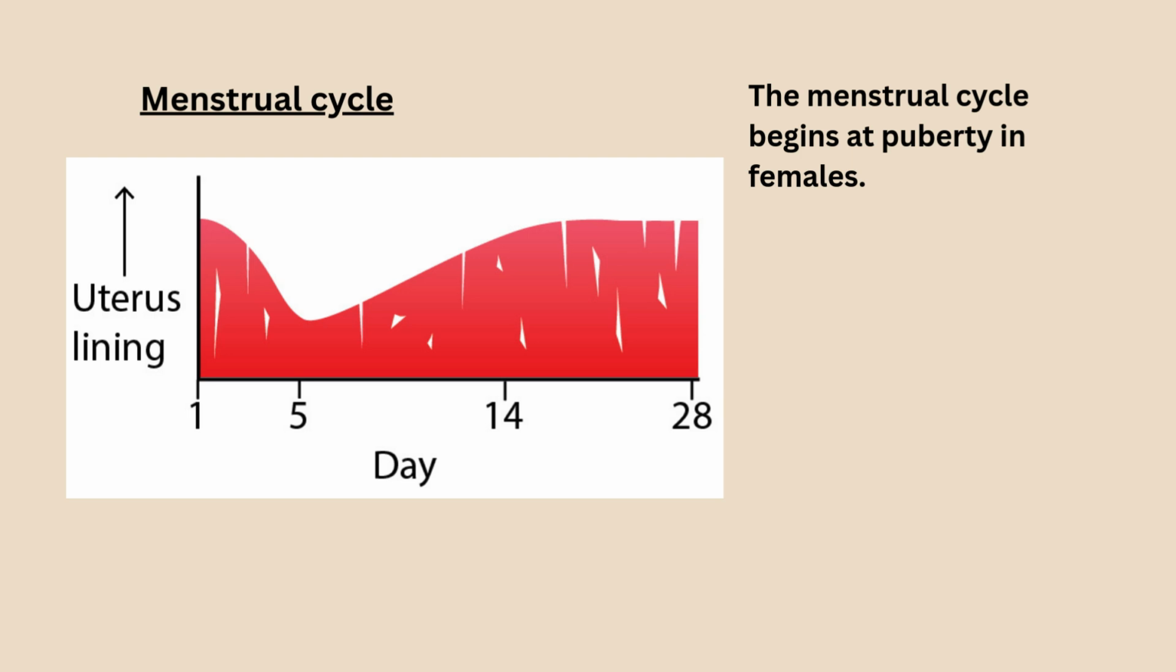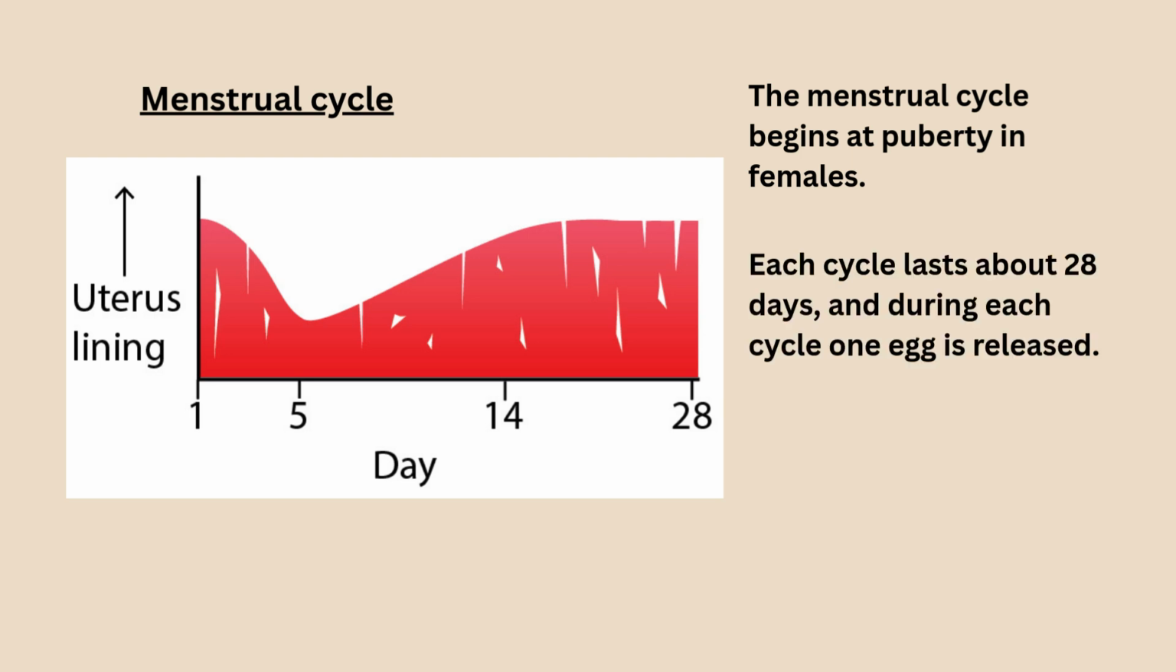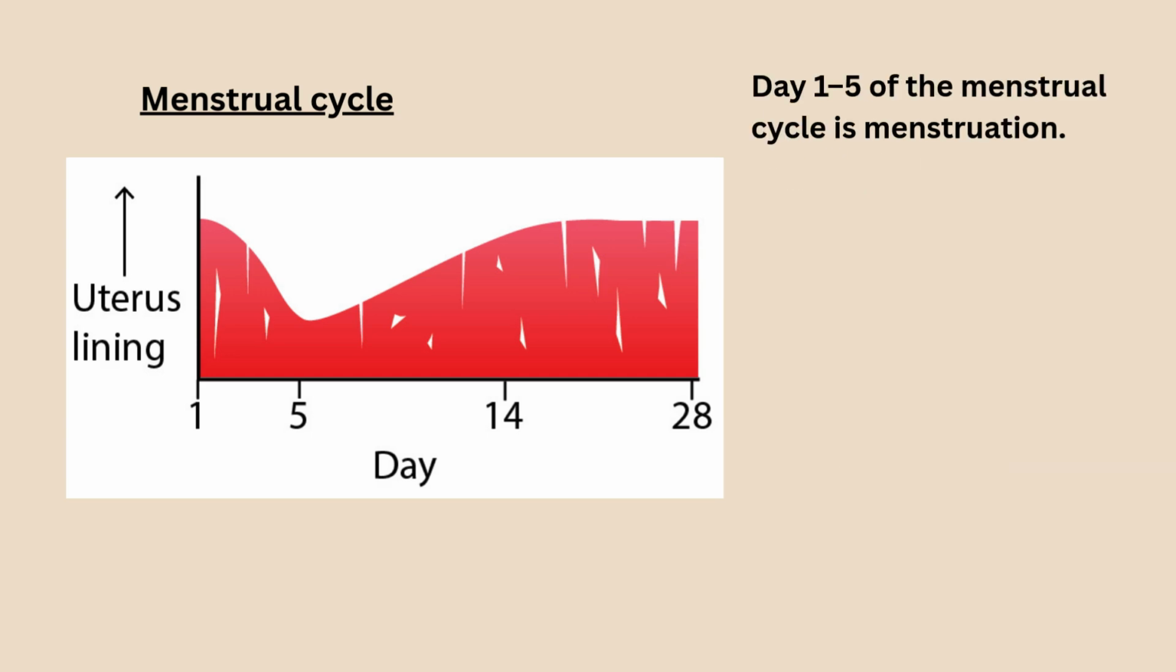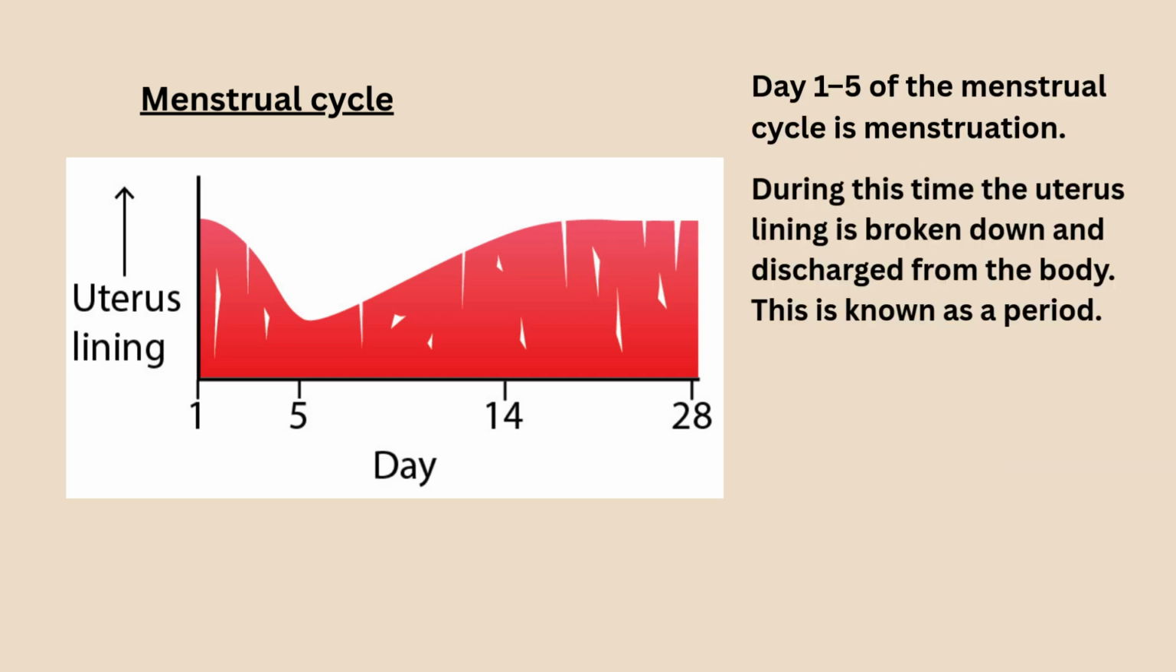The menstrual cycle begins at puberty in females. Each cycle lasts about 28 days, and during each cycle, one egg is released. The menstrual cycle stops when the menopause begins. In day 1 to 5 of the menstrual cycle is menstruation. During this time, the uterus lining is broken down and discharged from the body. This is known as a period.